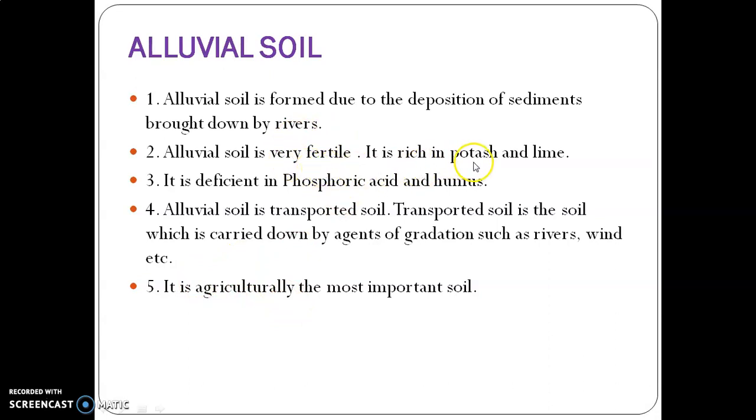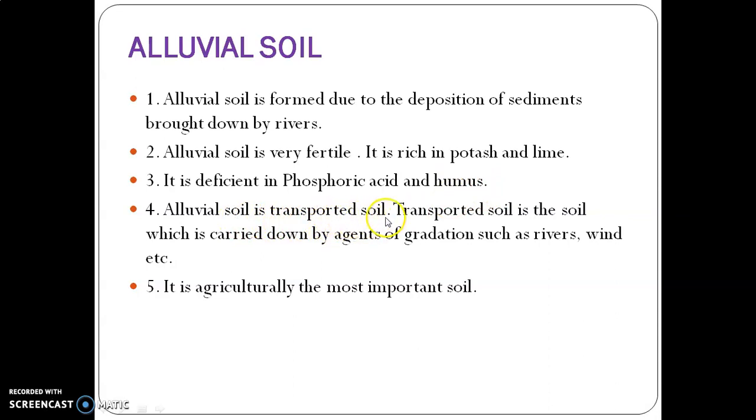2 minerals are rich in this soil, potash and lime, and 2 minerals are absent in this soil, phosphoric acid and humus. This soil is also called transported soil.